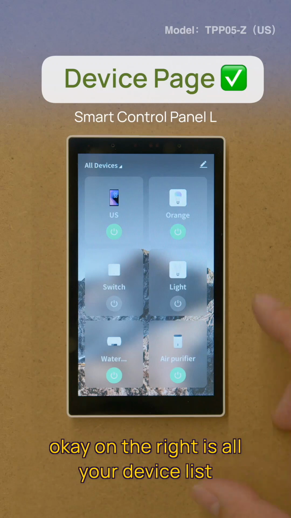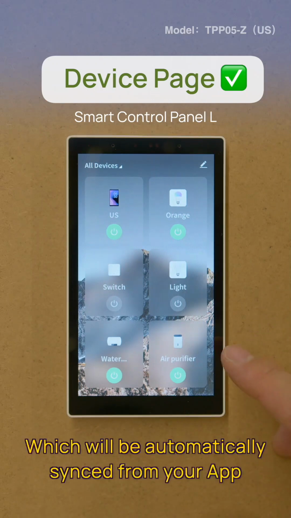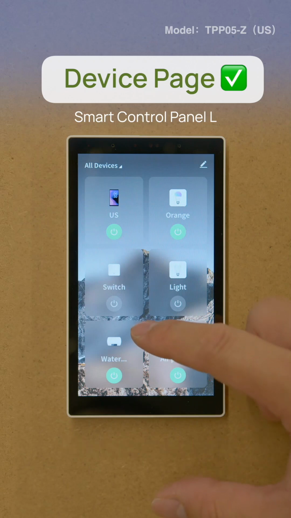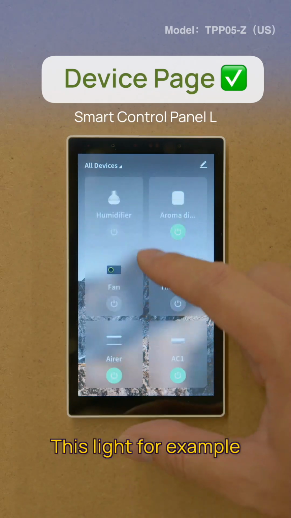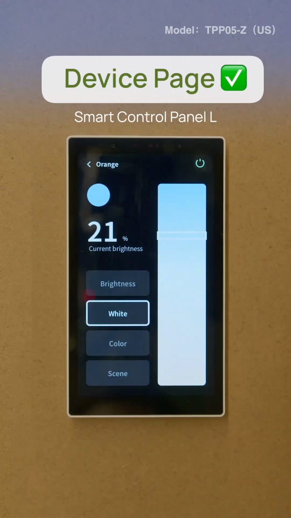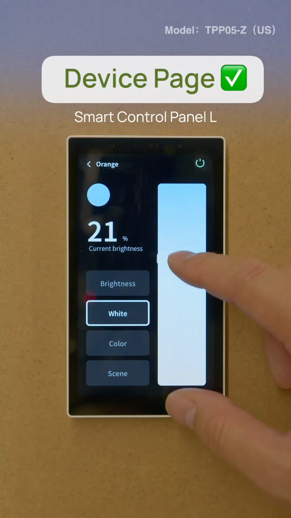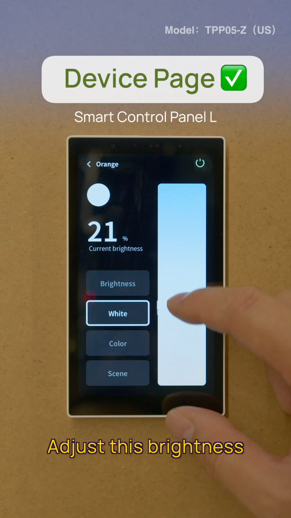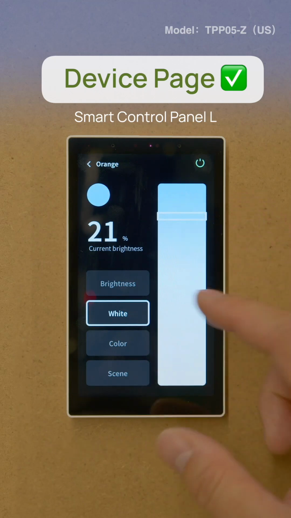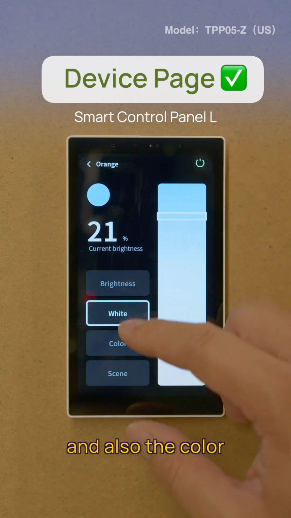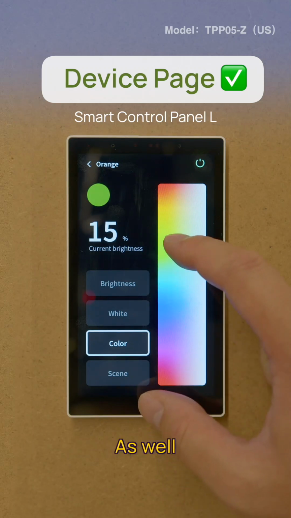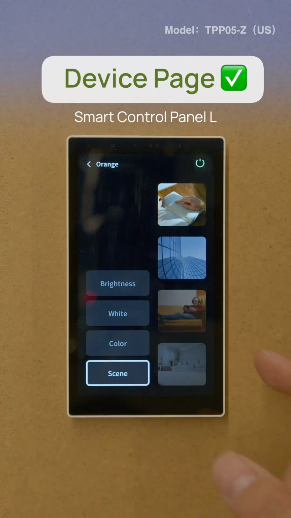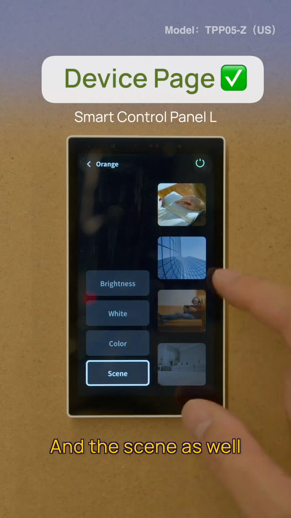On the right is your device list, which will be automatically synced from your app after you scan the code. Let's take this light, for example. You'll be able to adjust the brightness and also the color as well.